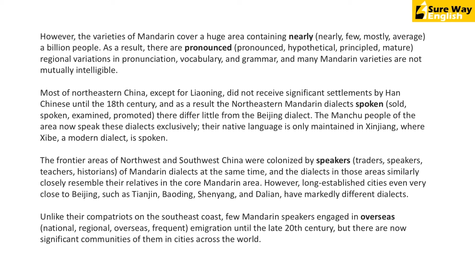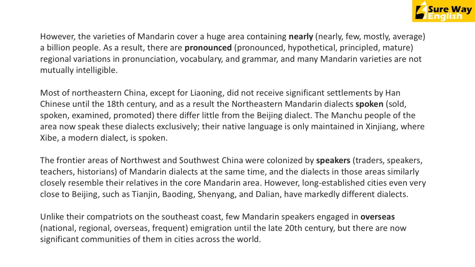The last one: unlike their compatriots on the southeast coast, few Mandarin speakers engaged in blank emigration. So emigration is going out of the country. And what kind of emigration would it be? Especially, look at the second part: there are now significant communities of them in cities across the world. So it means people going outside China, outside that area, all over the world.